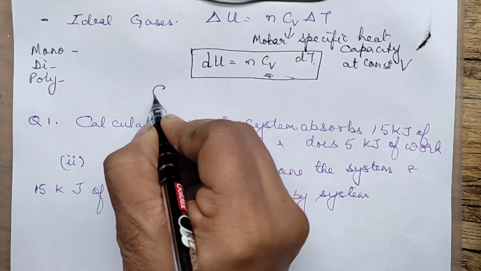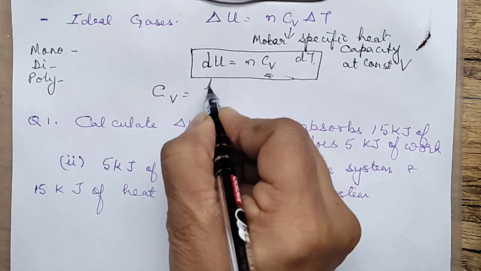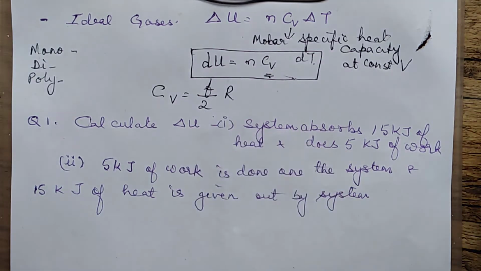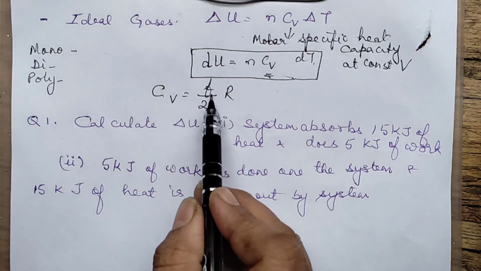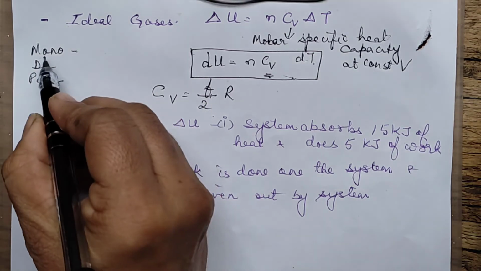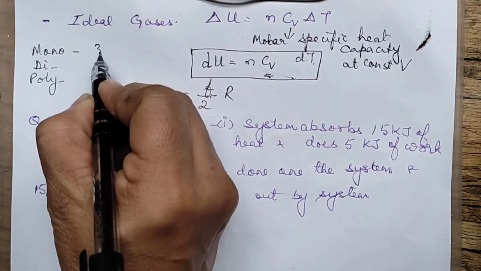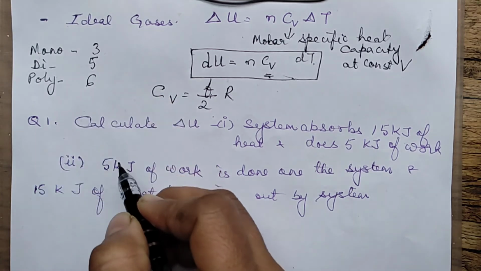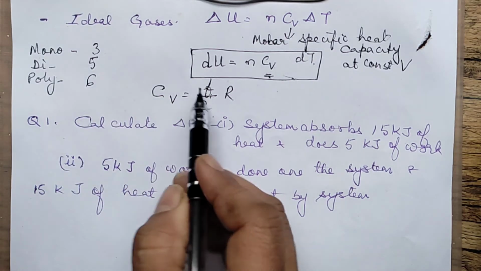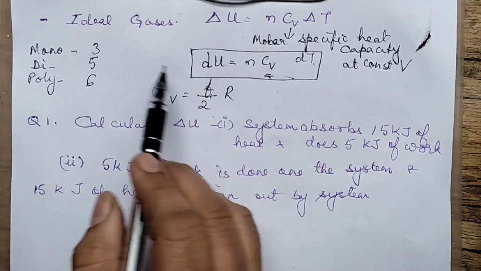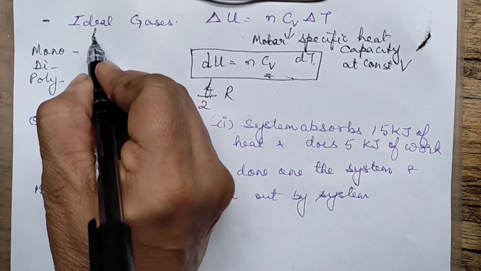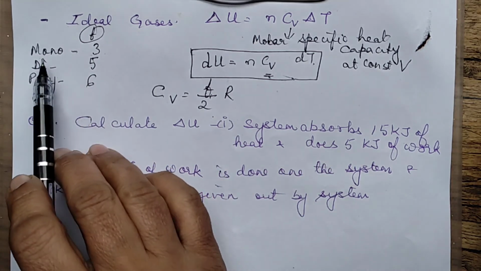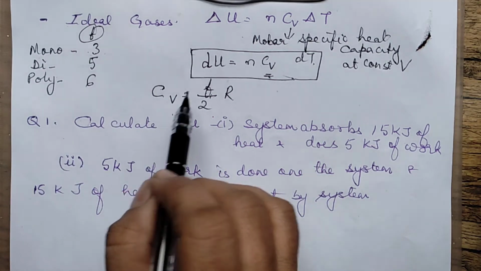We have the formula CV is equal to f by 2 R, degrees of freedom by 2 into R. And that degrees of freedom f value for monoatomic is 3, for diatomic is 5, for polyatomic it is 6. So you have to just put these values of f.